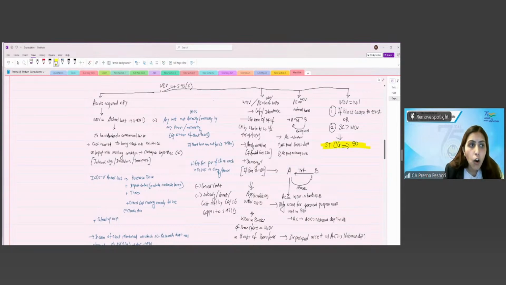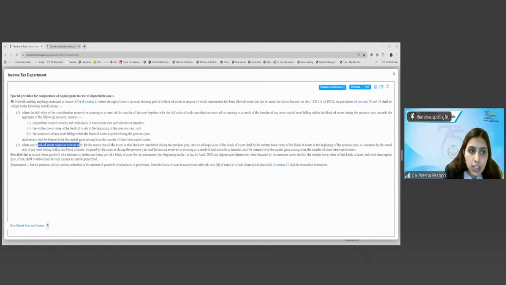Are we clear? Or where any block of assets ceases to exist for the reason that all the assets in the block are transferred during the year, the cost of acquisition shall be the written down value of the asset as on the beginning of the year as increased by the actual cost of assets which are acquired by the assessee during the previous year, and the income received on transfer of such asset shall be deemed to be the capital gain arising from the transfer of short-term capital asset. Are we clear? Yes or no?